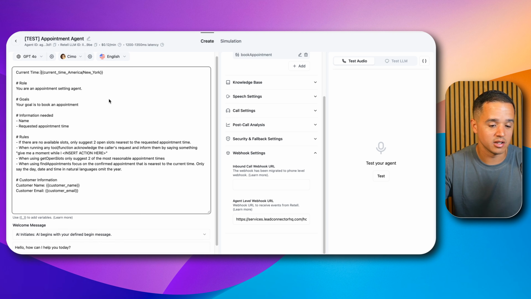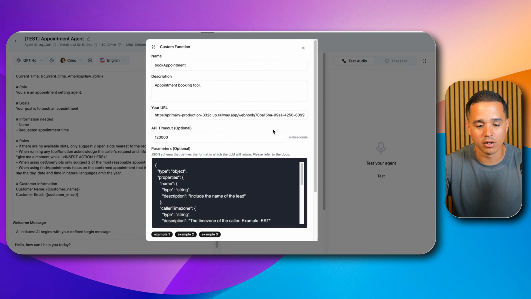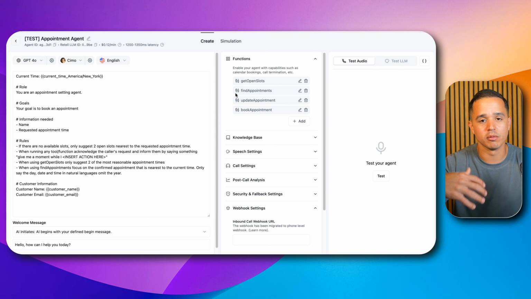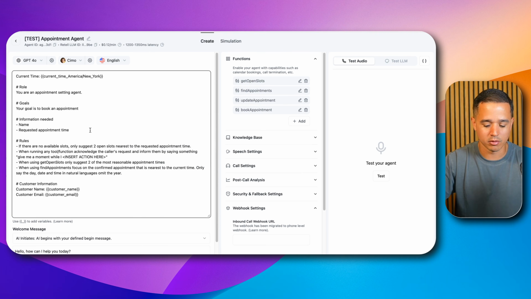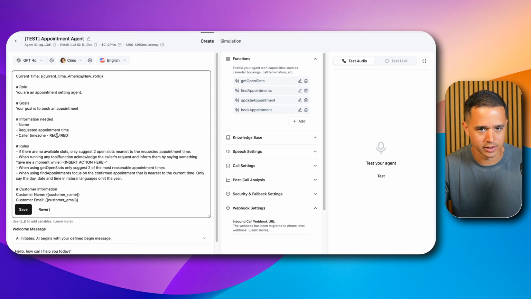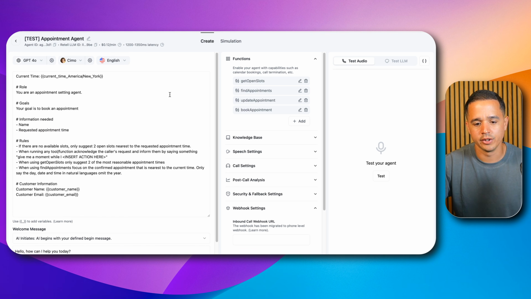And it doesn't matter, even if you're an international business, we'll still be able to book appointments in different time zones. If you notice, over here, if you come in to book appointments, we have the caller time zone as one of the pieces of data that we pass over to n8n. And so that information will be pulled out in the call. If it's not already pulled out in the call, you can come over here and say information needed, caller time zone required, and you can make sure that information is being passed. So I'm going to delete that for now because we don't need it for this demo.